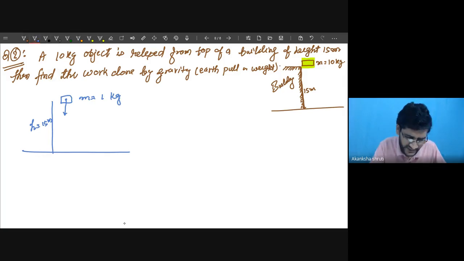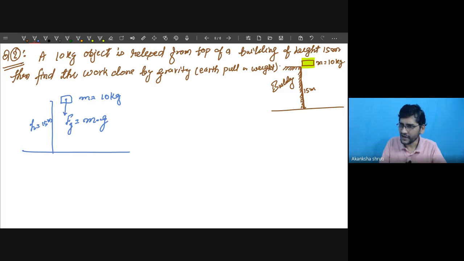So correct it. The mass we have taken is 10 kg and the height from which the object is released is 15 meter. Now we know that if any object is there, the earth is always pulling it. That force is called gravity. So how much force of gravity Fg is applied? It is m into g. Weight is given by mass into acceleration due to gravity.